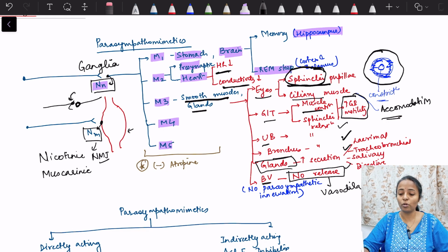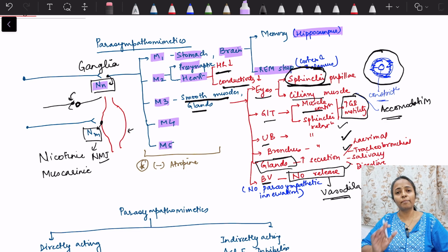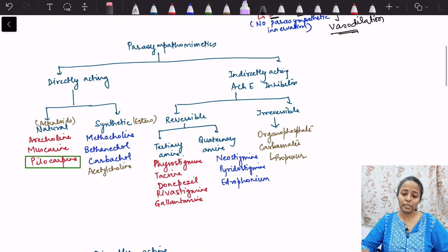Neural, there is no action, but there are still receptors present which can cause vasodilation by release of nitric oxide. Now, one concept you should remember is that all these muscarinic receptors are blocked by atropine. More about atropine we'll see in the next video. Then, what are these parasympathomimetics? Let us move on to the classification of parasympathomimetics.